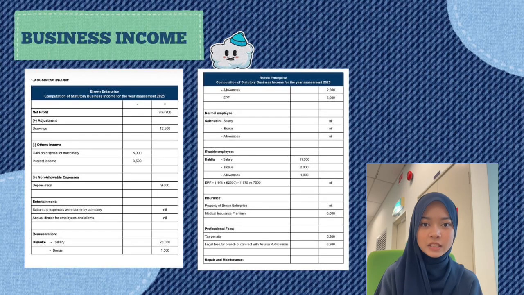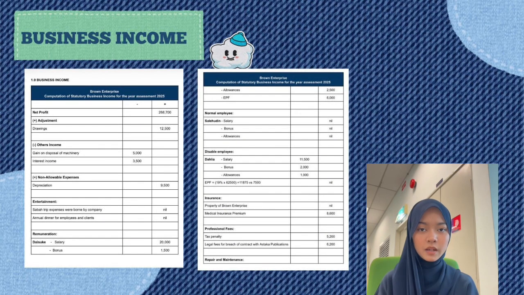For Daisuke, the salary of 20,000 ringgit, bonus of 1,500 ringgit, allowance of 2,500 ringgit, and EPF contributions of 6,000 ringgit are all added back because Daisuke is the owner of the business and remuneration to the owner is not tax deductible. For the normal employee, Salahuddin, no adjustment is needed because his remuneration is fully allowable. For the disabled employee, Dahlia, the salary of 11,500 ringgit, bonus of 2,000 ringgit, and allowance of 1,000 ringgit are also allowable, so no adjustment is required.